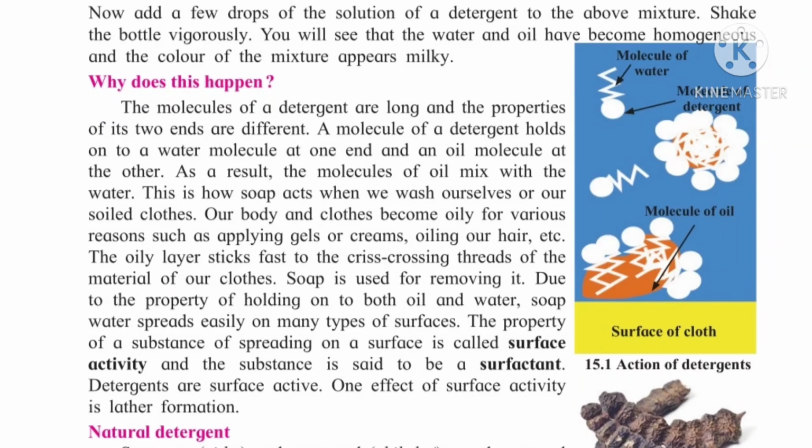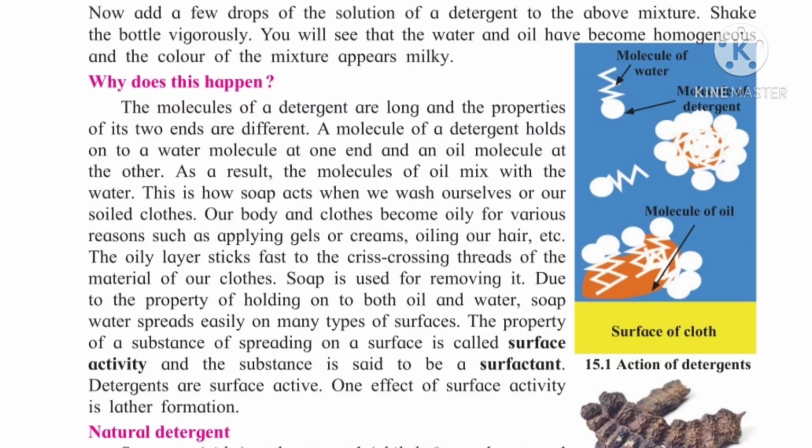Now we have to add a few drops of a solution of detergent. Then again shake the bottle vigorously. Now you will see that water and oil have become homogeneous and the color of the mixture becomes milky. Means after adding the detergent, we do not get two layers of oil and water.